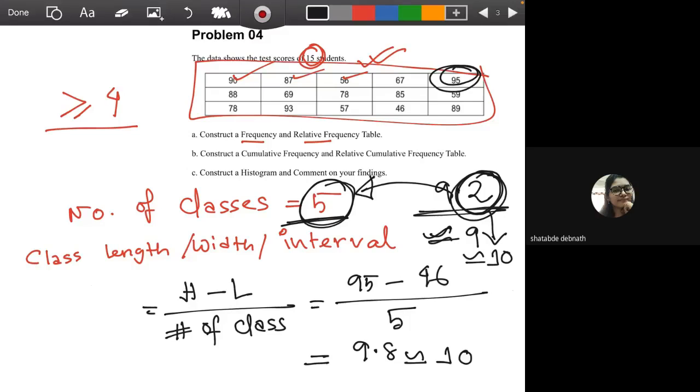If you want to avoid cutting the data, just round it up. If you round it up, it will always end with your assumed number of classes, if your calculation is correct, because here no data is being cut. And again, if it happens, then just add one more class or skip a class, that's fine. Okay, so this is how you have to assume the number of classes with a class length. Any question?